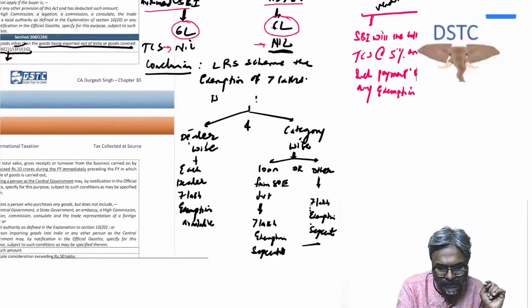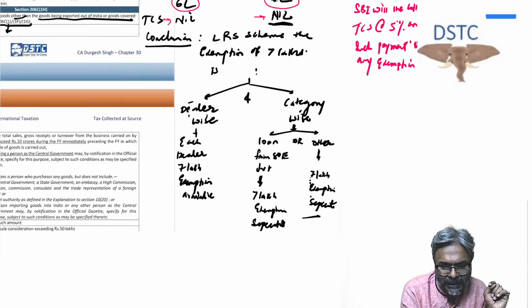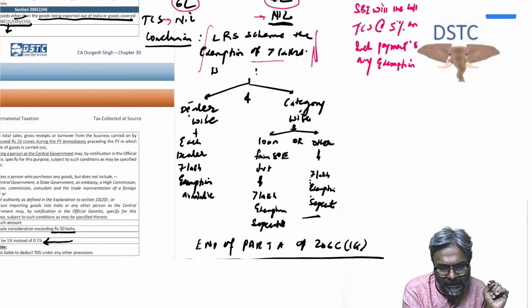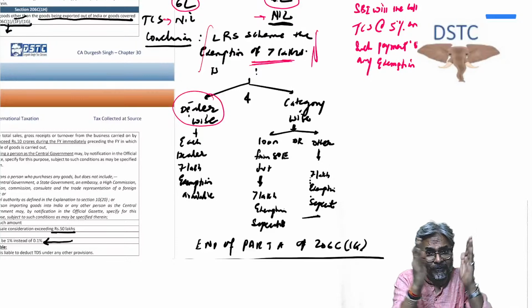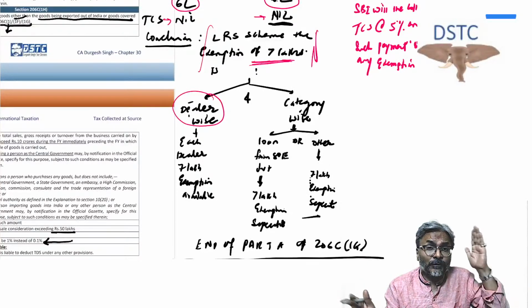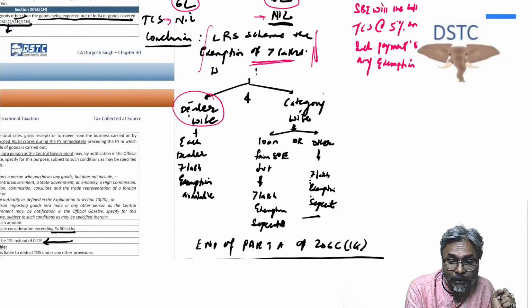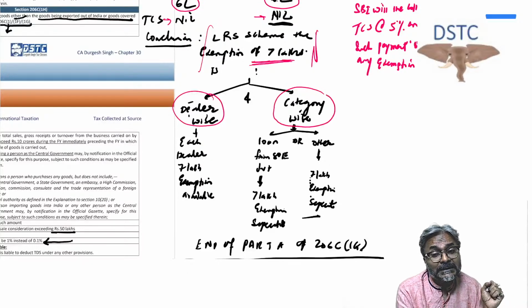So this is how it has to be considered over here in this context. Now, LRS scheme, therefore, to conclude, students: the LRS scheme exemption of 7 lakhs, which we are discussing right now, is dealer wise. So if there is more than one authorized dealer, for each authorized dealer, the 7 lakhs exemption will apply. And also the LRS scheme is category wise.